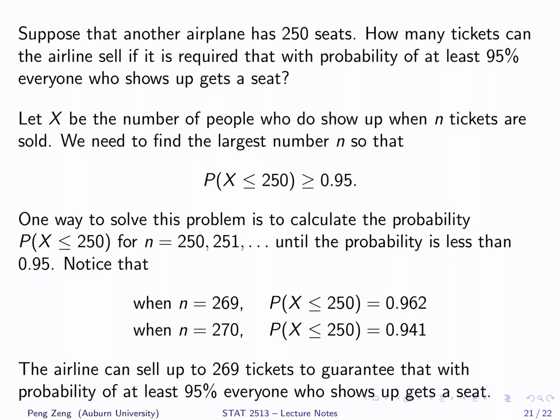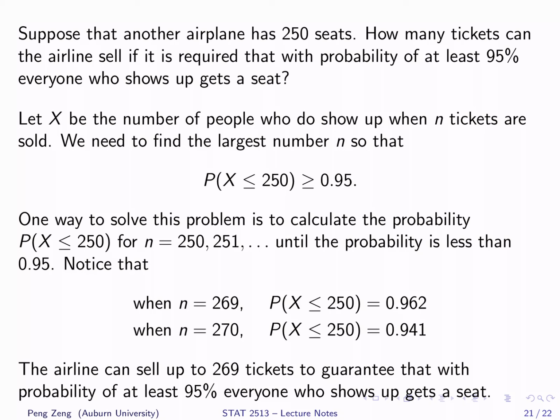Let's consider a different problem. Suppose that another airplane has 250 seats. How many tickets can the airline sell if it is required that with probability of at least 95%, everyone who shows up gets a seat?